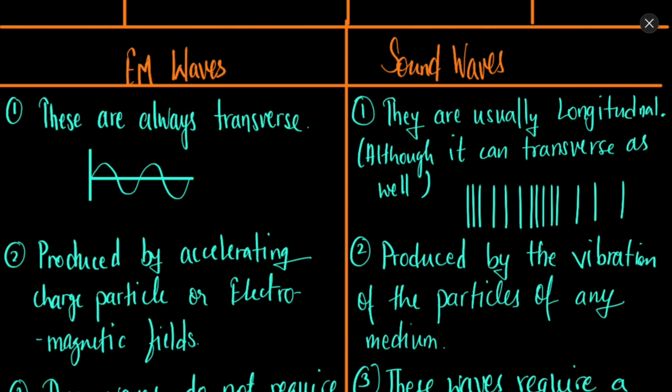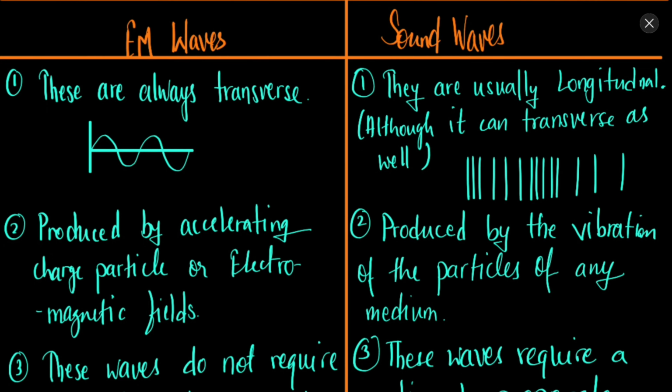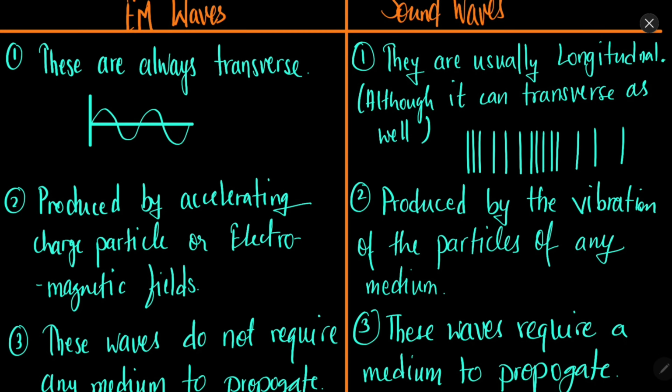Now EM waves and sound waves have some basic differences, so let's discuss their differences. Electromagnetic waves are always transverse in nature. Transverse means this type of wave, but sound waves are usually longitudinal, like this. But sound waves can be transverse as well sometimes, but usually they are longitudinal in air.